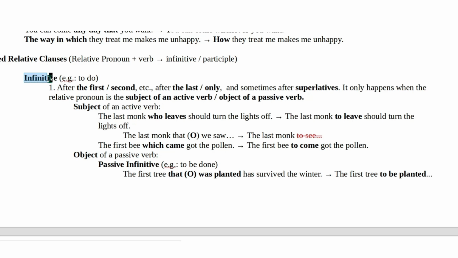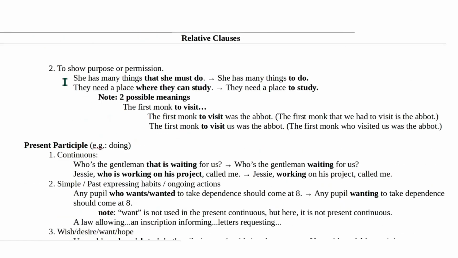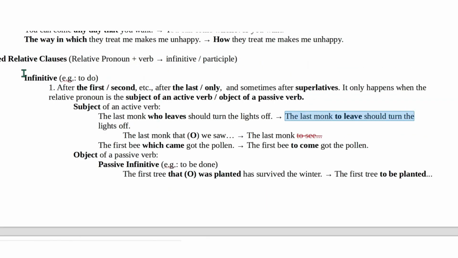One way you can do it is with infinitives. Okay? So we can say, for example, the last monk who leaves should turn the lights off. You can substitute who leaves for to leave. The last monk to leave should turn the lights off. So this is like a reduced relative clause. Okay? So you can do it with infinitive.